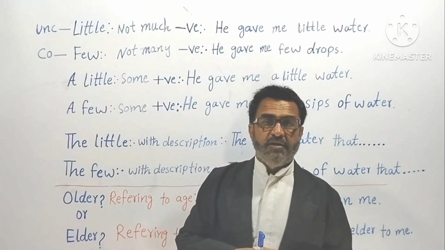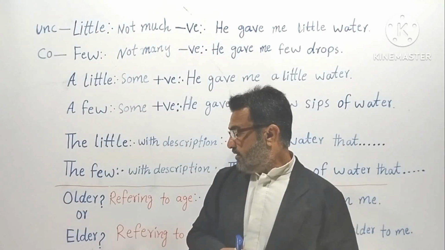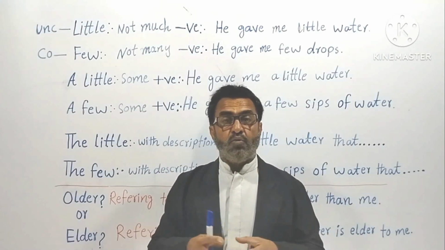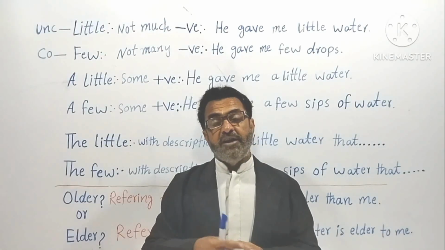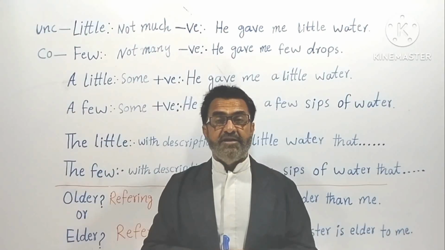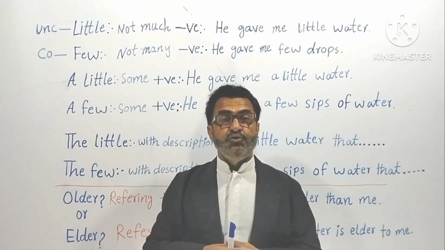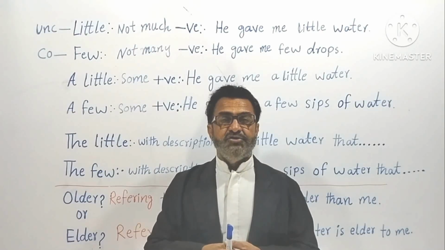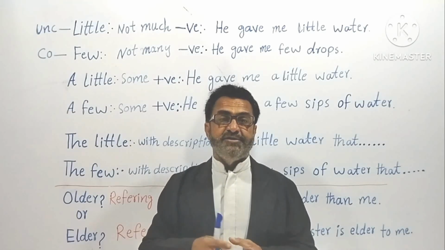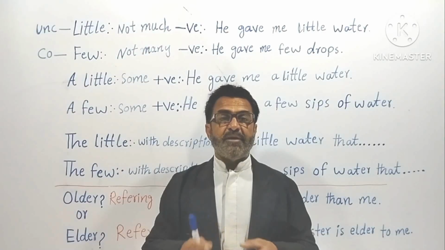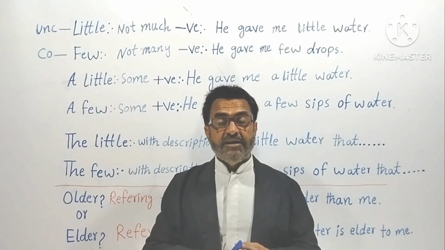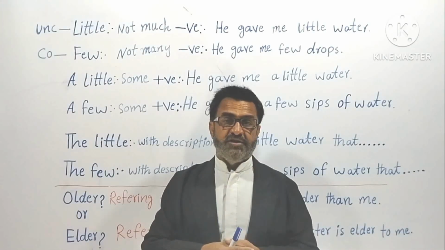Now let me tell you something different. What is the difference between elder and older? The difference is this: elder is used for blood relations, and older is used for age. Simply, older is used for age, elder is used for blood relation.